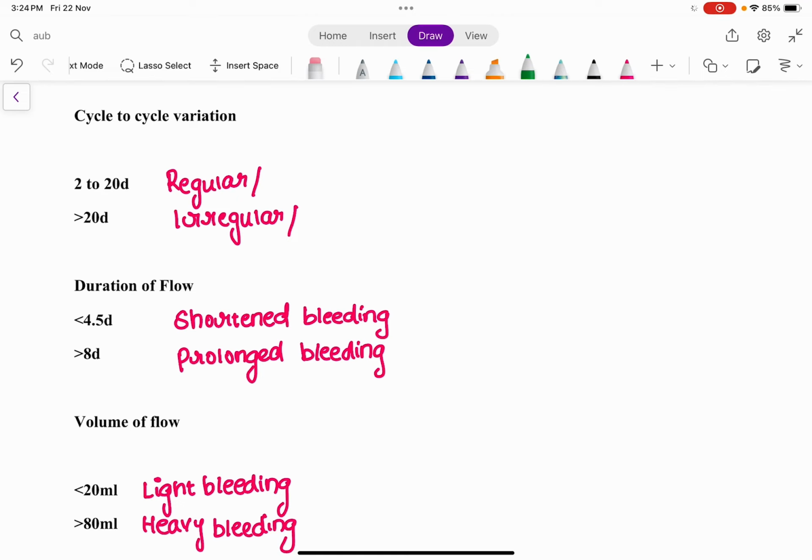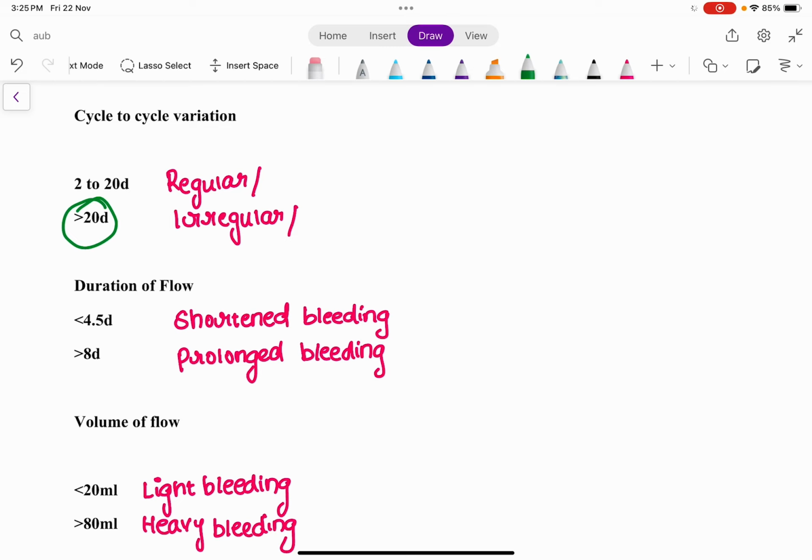So in a gap of 2 to 20 days, if it happens in the next subsequent month, it is considered a regular cycle, right? But if the cycle to cycle variation is more than 20 days, that is between one menstrual cycle and the other, it is an irregular cycle.